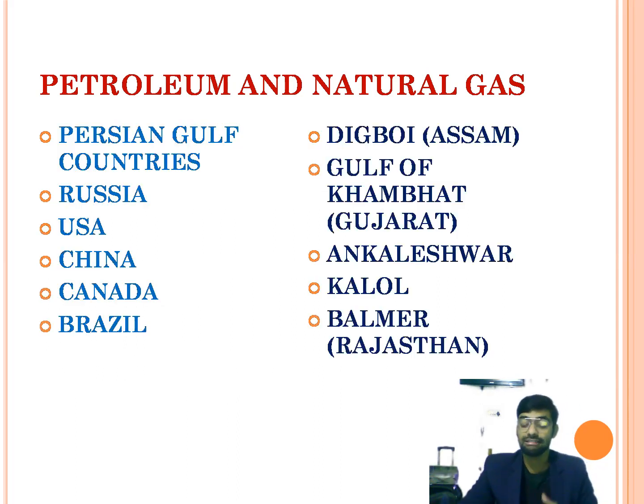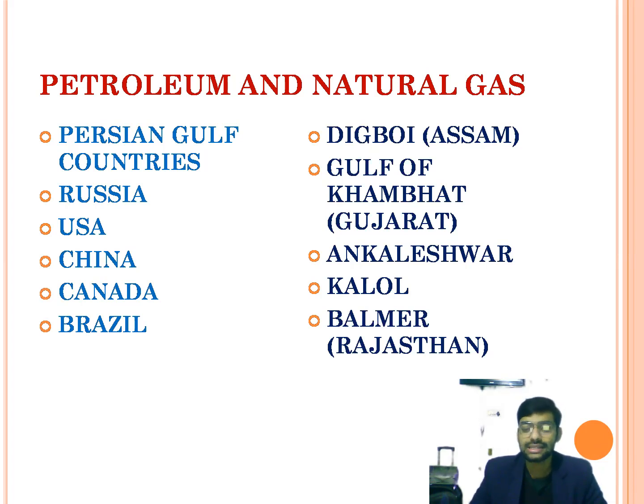Actually, the countries like Persian Gulf countries, example UAE, United Arab Emirates, Qatar, then Saudi Arabia, Iran, Iraq, Egypt, then Russia, USA, China, Canada, Brazil. They are the leading producers of petroleum and natural gas.